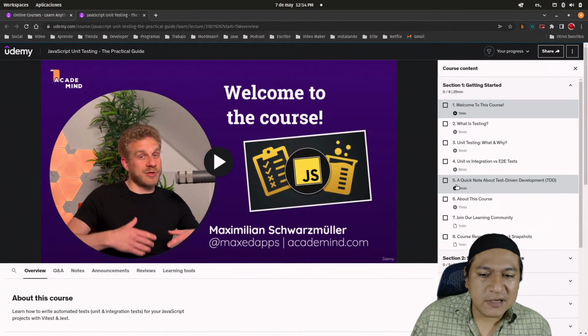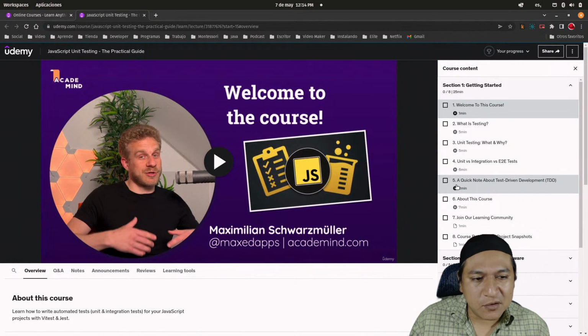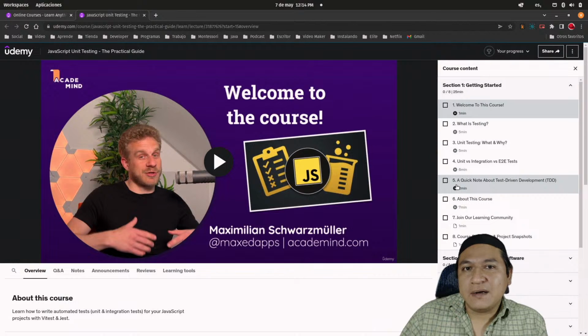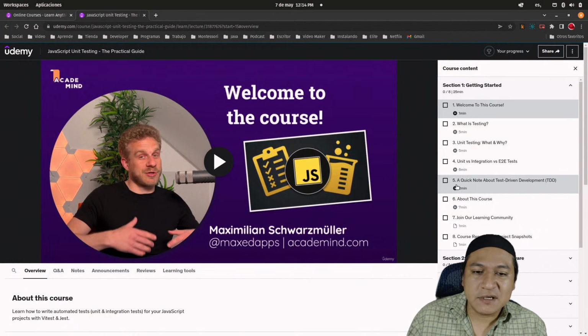In the case of Node.js, I don't know what it's going to be called, but for .NET, we have NUnit, and so forth. For C, we have CUnit, and the thing is that unit testing is pretty much generic. You can implement it in every single programming language out there.